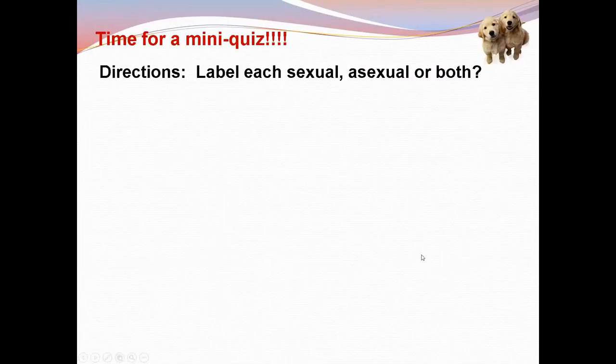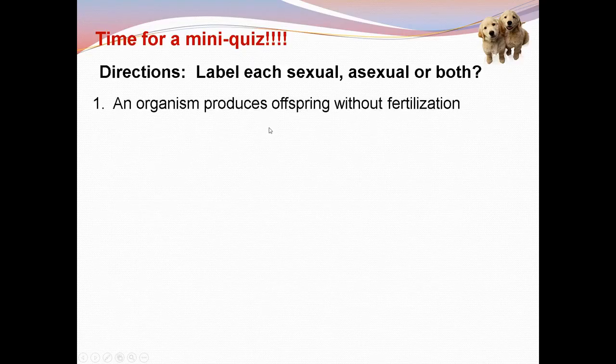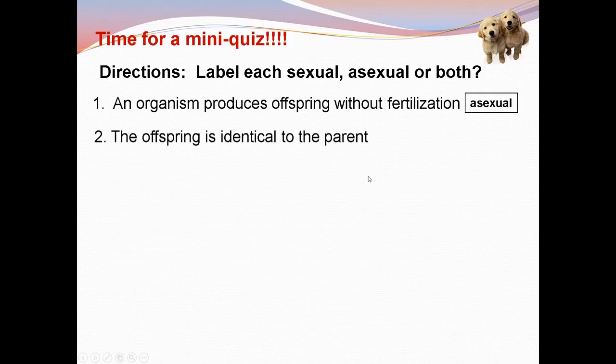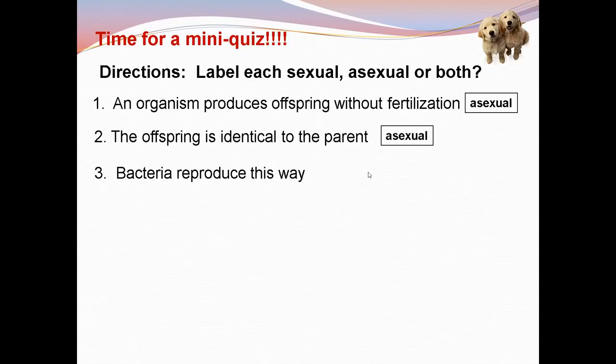Okay, let us now have the mini quiz. Okay, label each as sexual, asexual, or both. Okay, an organism produces offspring without fertilization. Okay, asexual. Okay, the offspring is identical to the parent. Asexual. Next, bacteria reproduce this way. Asexual, specifically through binary fission.